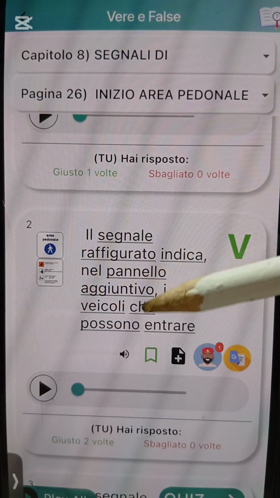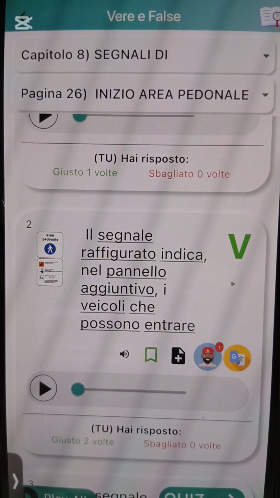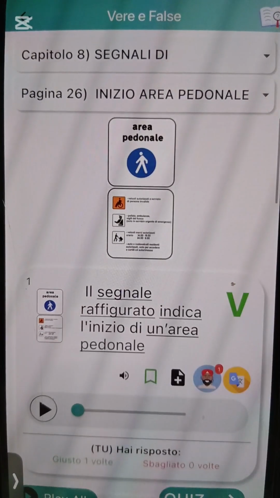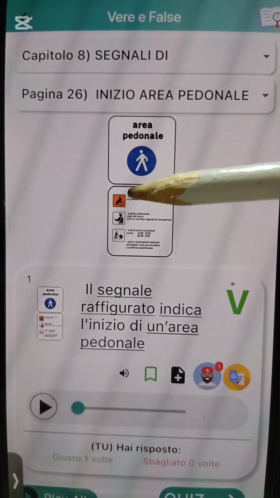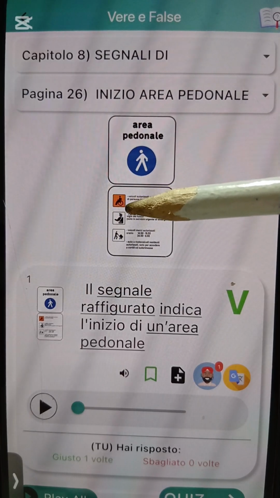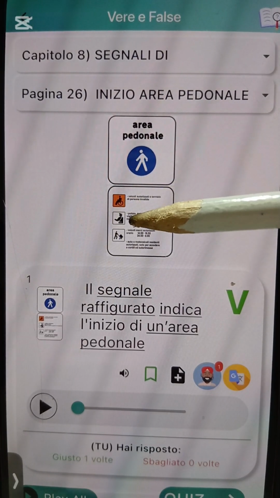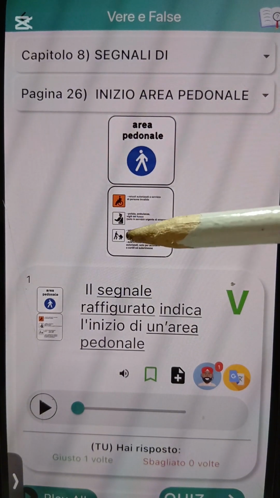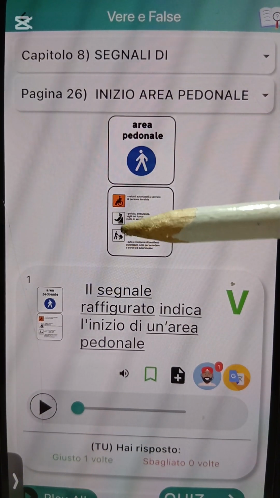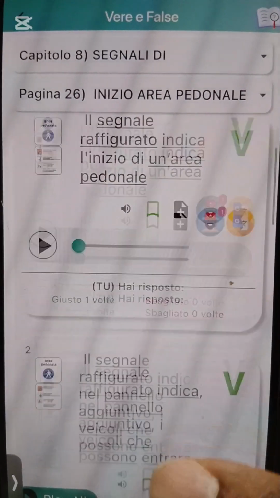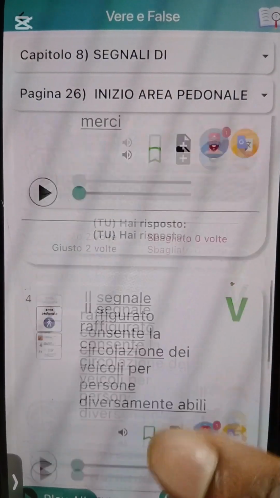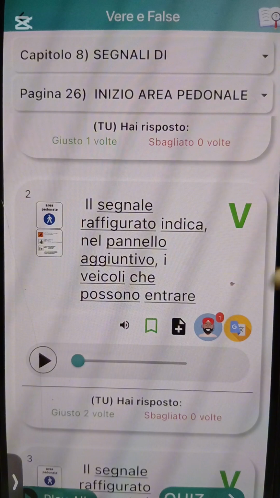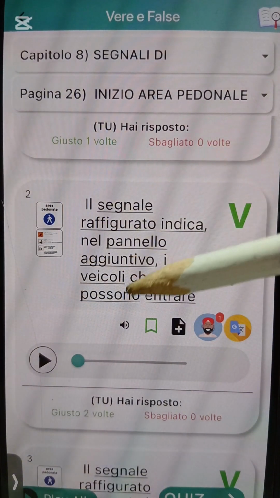E dey tell you about what? Vehicles wey go fit enter. And if you see vehicles wey go fit enter, disabile people, people that are on wheelchair, dem go fit enter. Vigili like polizia or other military people, dem go fit enter. People wey dey offload or unload goods, dem go fit enter. So na those three people na go fit enter.